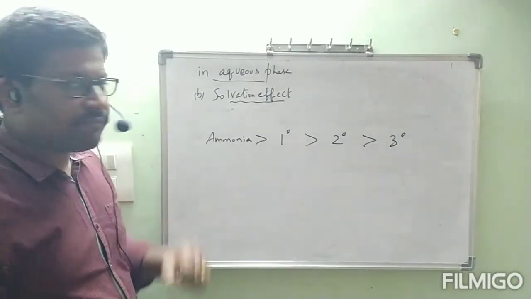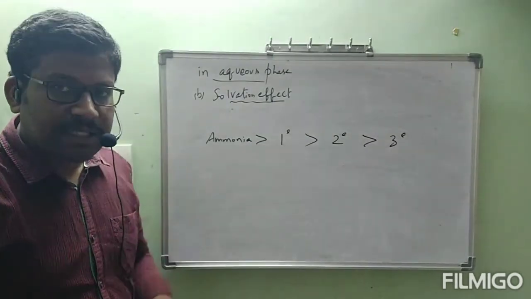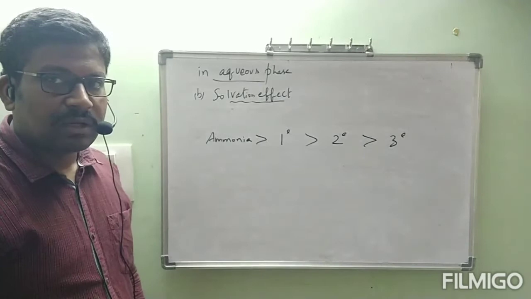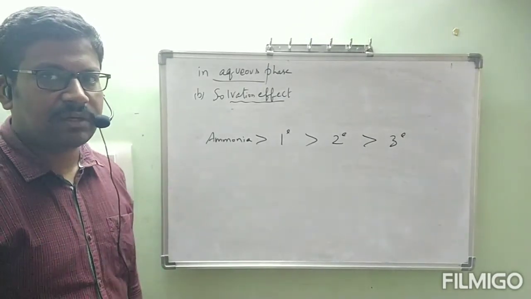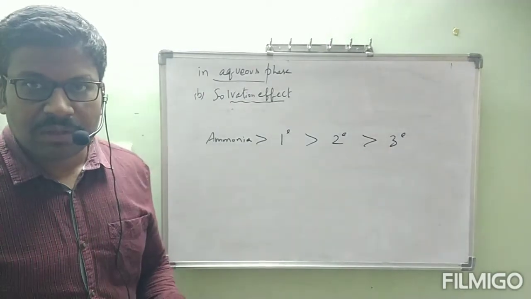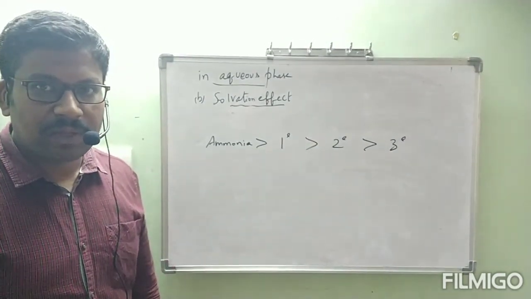Okay, solvation effect. According to the solvation effect, which is more basic? Ammonia. According to the Plessey effect, tertiary amine is more basic than secondary. That effect is different and this effect is different. Okay, ma? This is according to the solvation effect. I think you understood the solvation effect. Next we will go to the third one, that is steric hindrance. Okay, ma? Let us see.